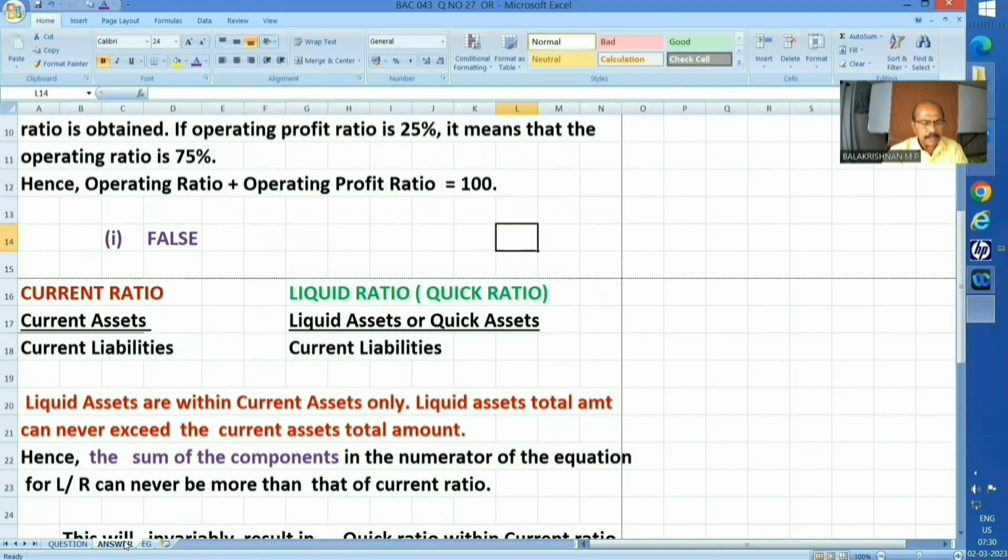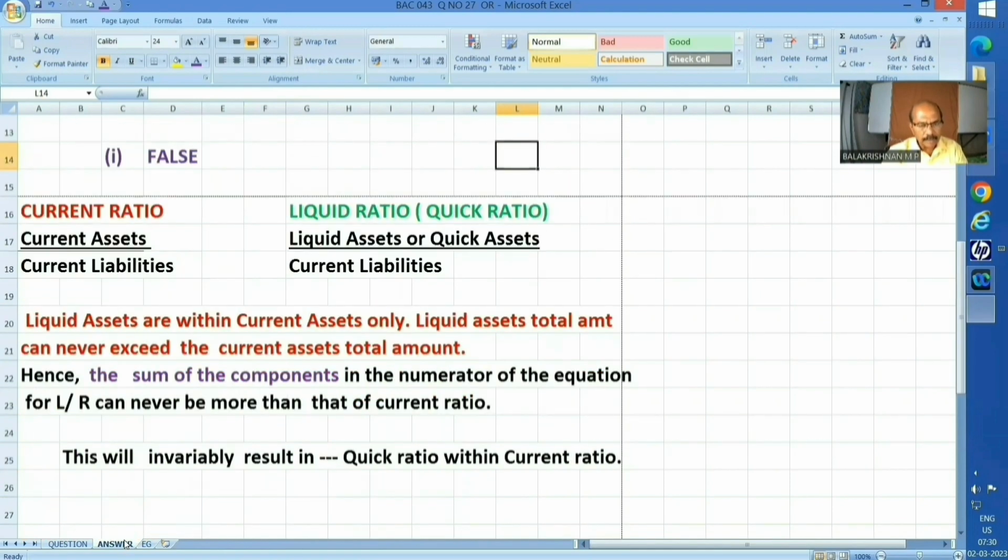See, current ratio, we know well, you have learned all this by this time. Current assets upon current liabilities is called current ratio. Liquid ratio, which is otherwise called quick ratio, is nothing but liquid assets upon current liabilities. Or in other words, liquid assets or quick assets upon current liabilities. Liquid assets are within current assets only. Liquid assets total amount can never exceed the current assets total amount.